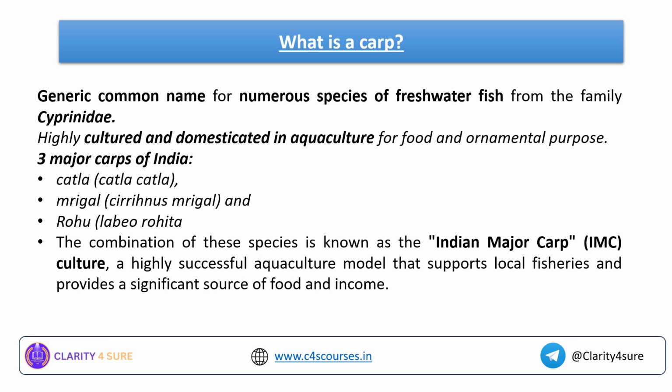First of all, we'll try to understand the basics of carps in a very crisp manner. See, carp is a generic common name for numerous species of freshwater fish. So here the key word is freshwater fish, and the family of this species of freshwater fish is known as Cyprinidae. Okay, and this carp species specifically, they are cultured and domesticated in aquaculture. For what purposes? For food and ornamental purpose.